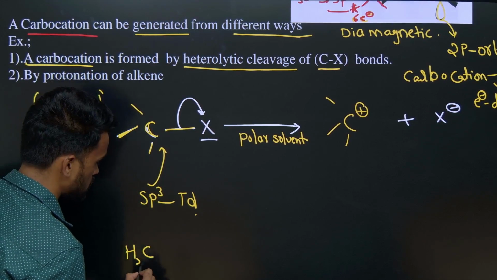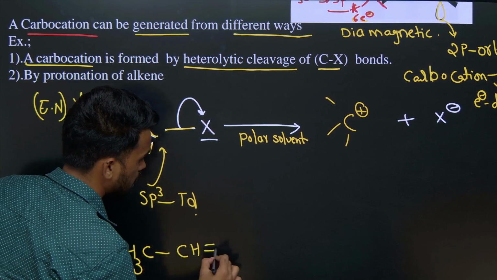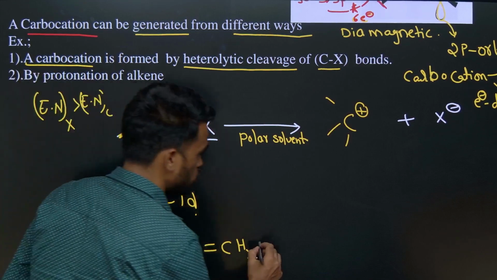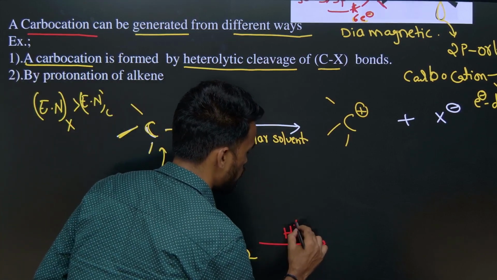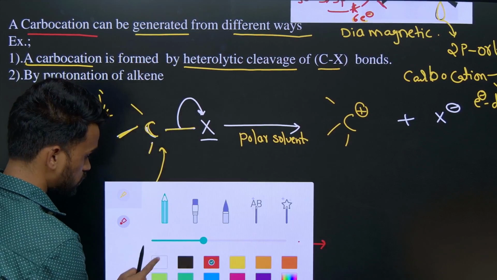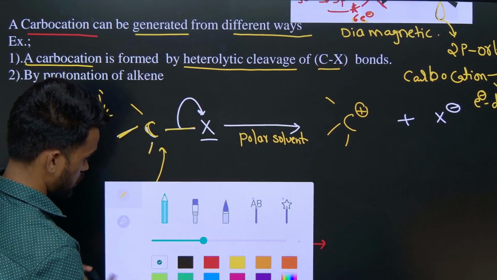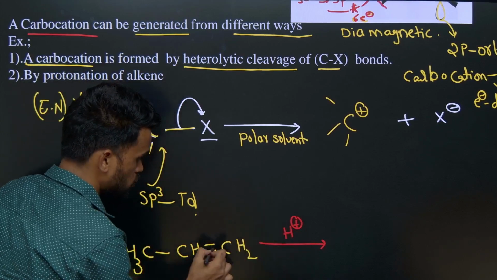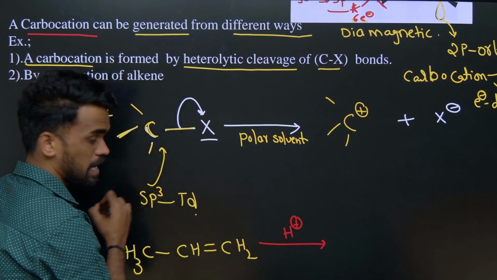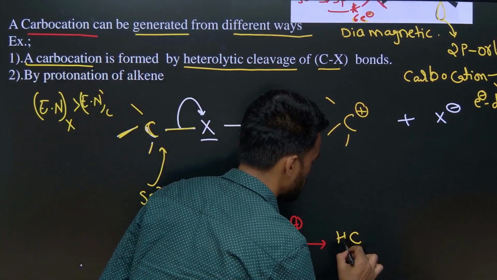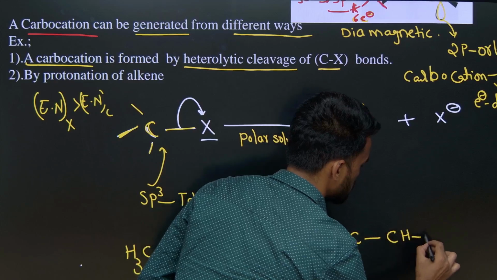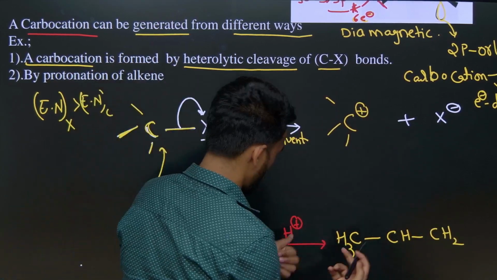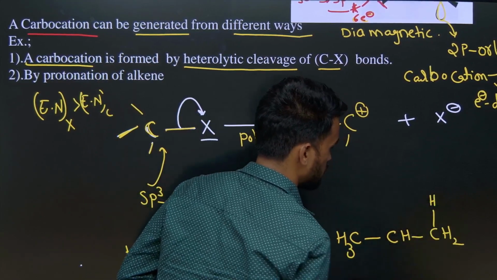See here, I just wanted to take an alkene like this. To this alkene we have a pi bond over here. To this, if I add H plus, what happens here? This H plus is an acid, so that will be abstracted by these pi electrons. Therefore, we are going to get something like this. So if I add it on this first carbon, we are going to get something like this.